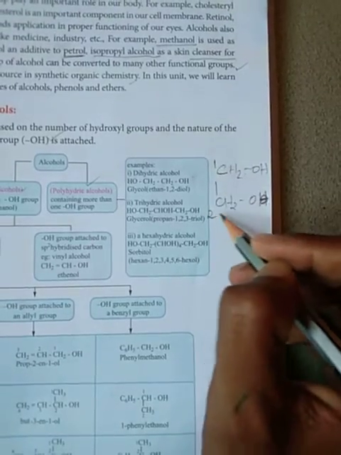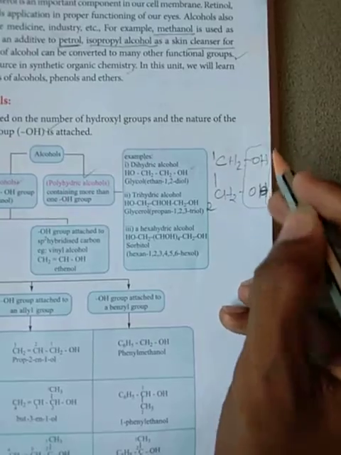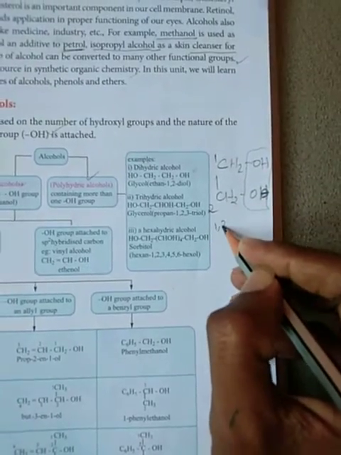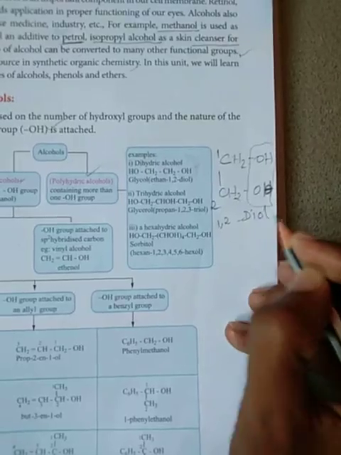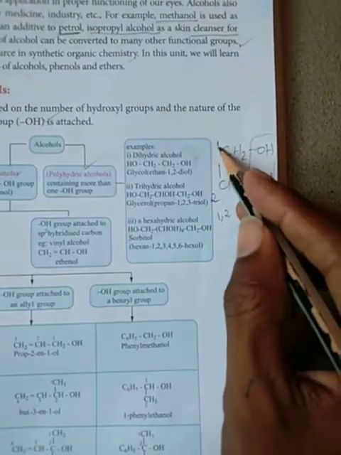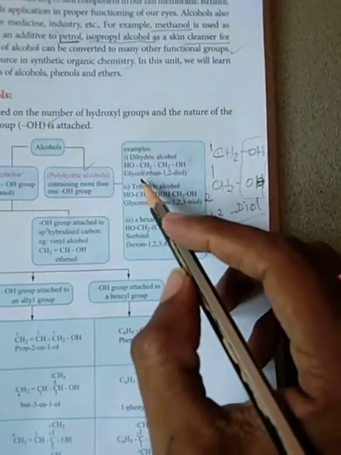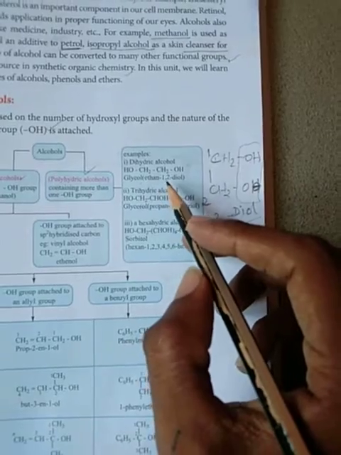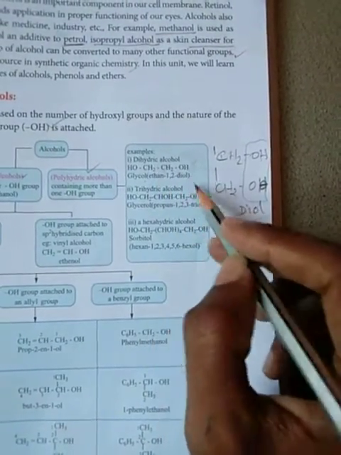So 1, 2 means a di-alcohol group, and the suffix 'ol' is used. So ethane-1,2-diol, ethane-1,2-diol. The common name is glycol, also called diol. So that is a dihydric alcohol,